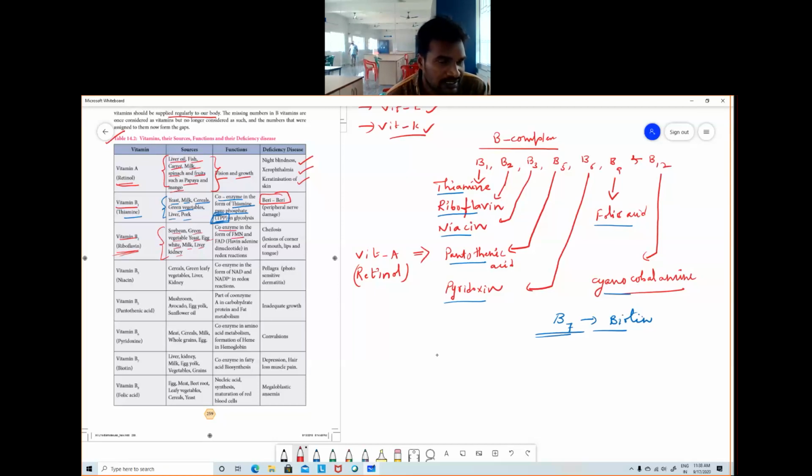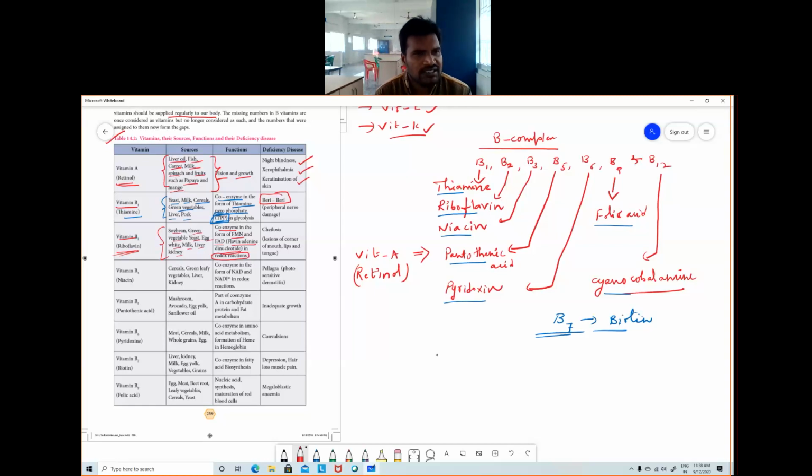So here B1 is acting as a coenzyme, as TPP in glycolysis. Here B2 is acting as a coenzyme in the form of FMN and also FAD. So what is FAD? Flavin adenine dinucleotide. FAD stands for flavin adenine dinucleotide, in redox reactions. So you know what redox reactions are.